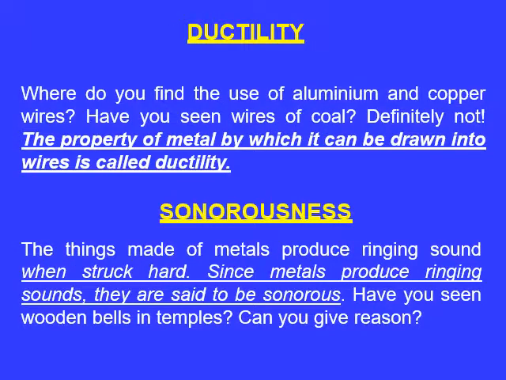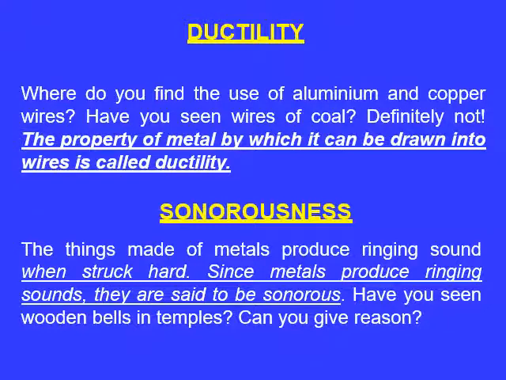Now the third property of metals is ductility. Where do we find the use of aluminium and copper generally? They are seen in wires. Have you seen a wire of coal? Definitely not. So the property by which a metal can be drawn into wire is called ductility.